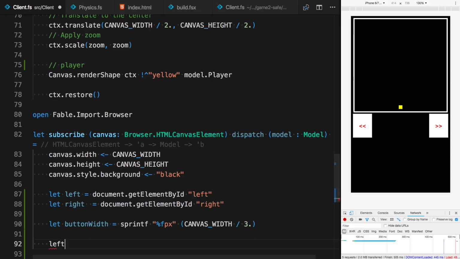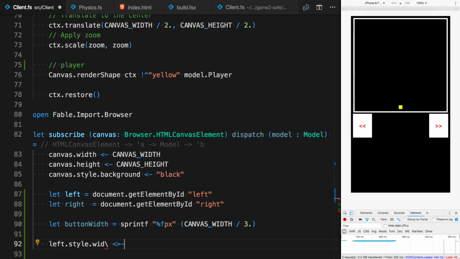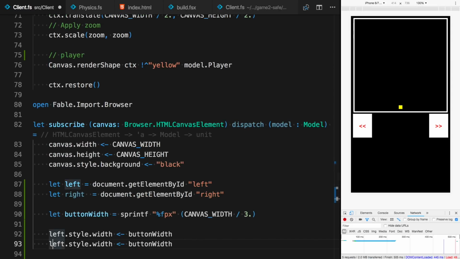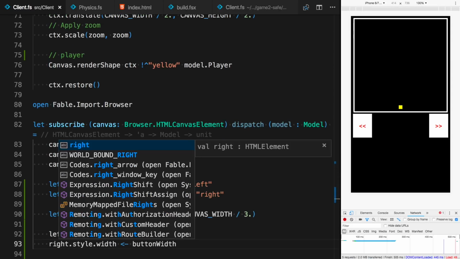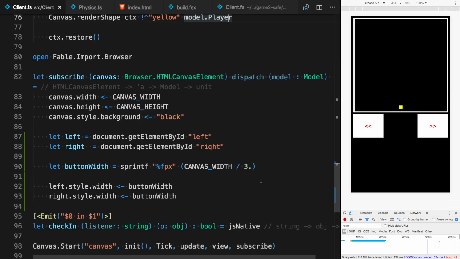And I apply this style to those buttons. So with assign button width, this is the left one, and this is the right one. If I click save, it should reload automatically in the background. As you can see, the button adjusted to 1/3 of the screen size.